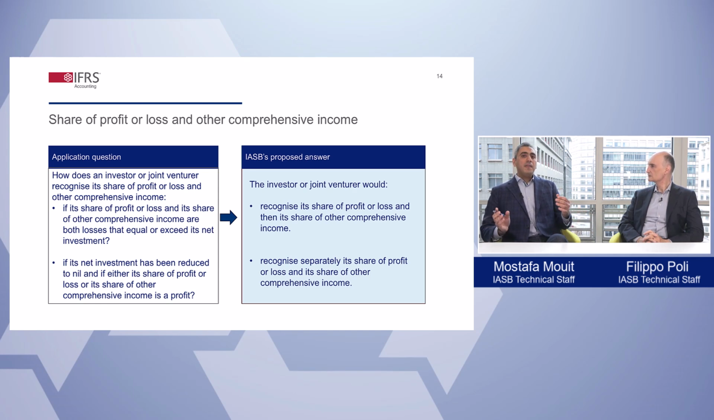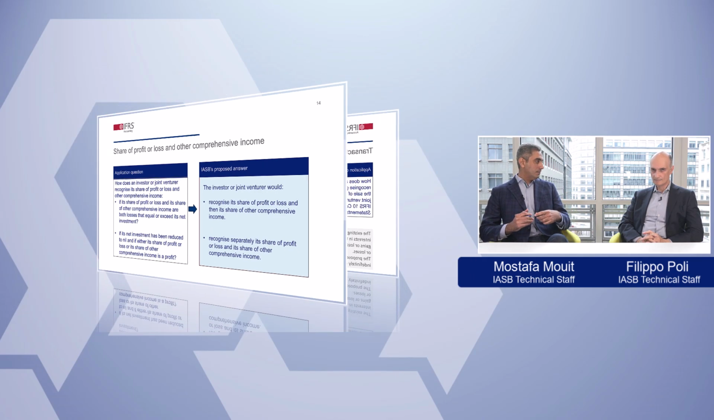For example, if the investor has already reduced its investment to nil and its share of profit or loss is a loss of 200 and its share of other comprehensive income is a profit of 50, the investor would recognize a loss of 50 in profit or loss and a profit of 50 in other comprehensive income. Recognizing the two shares separately instead of showing no impact would improve information to users.